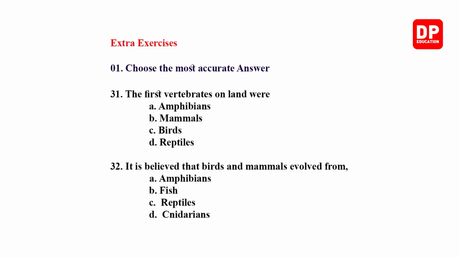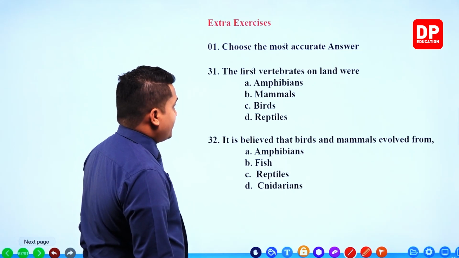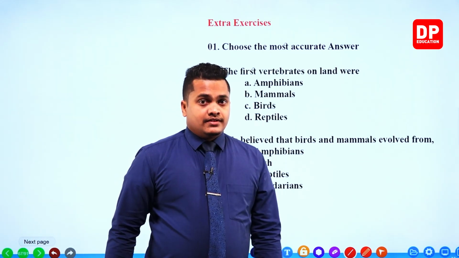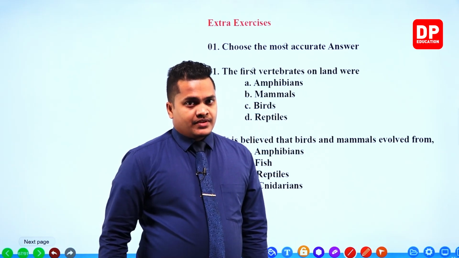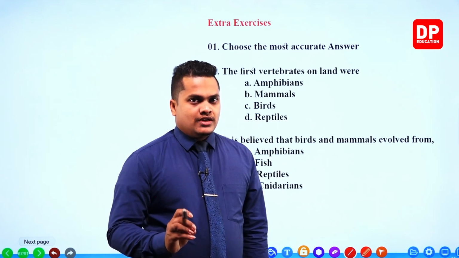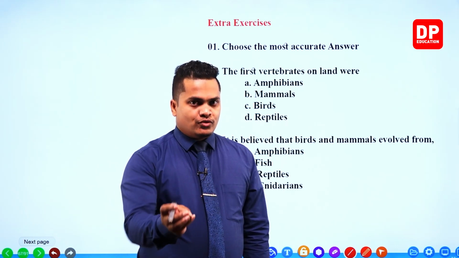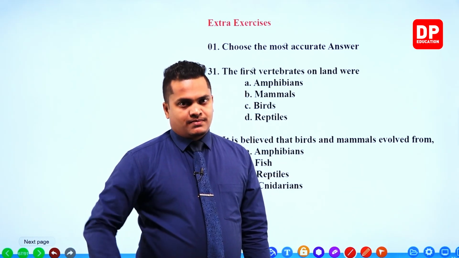First vertebrate on land were. First vertebrate on land. So the first and foremost vertebrate to invade the land was amphibians, my dear children. The first vertebrate evolved on the planet Earth was fish. Then after that they evolved into amphibians, and the amphibians are the ones who came to the land in the first place.